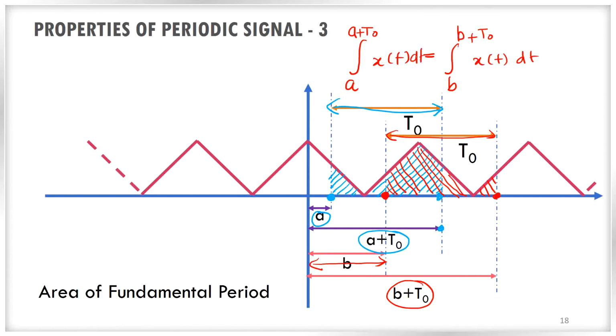So this is another definition, area of a signal for a fundamental period. If the distance between one point and the other is the fundamental period, then the areas of these two regions will be equal. This is another important property of the periodic signal. I hope it is clear. I hope you understand the difference between periodic signals and aperiodic signals.